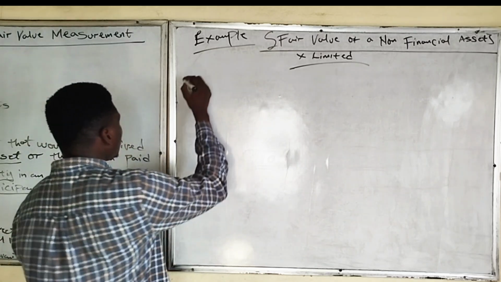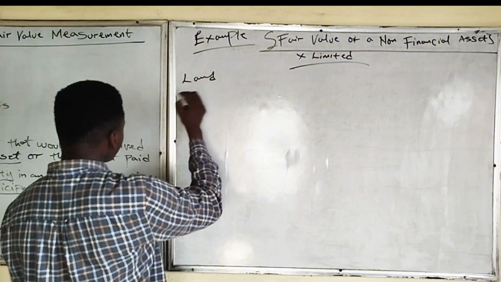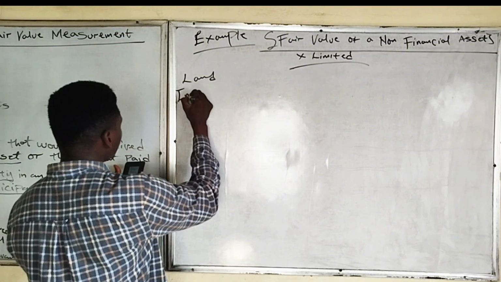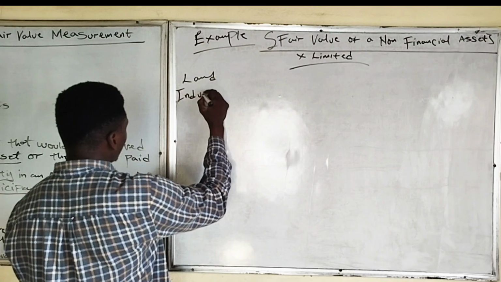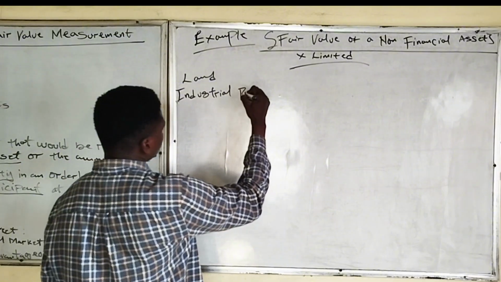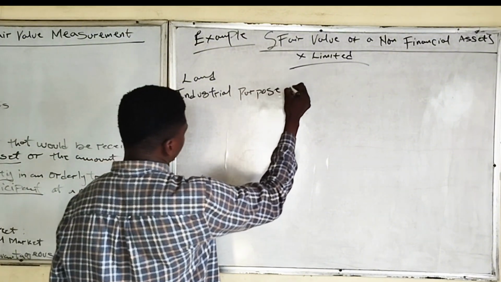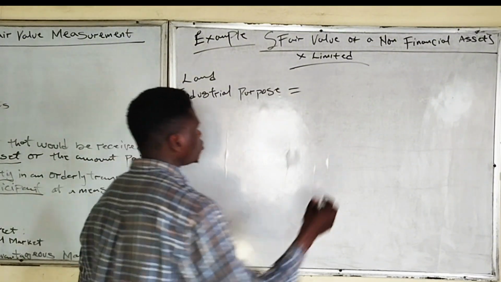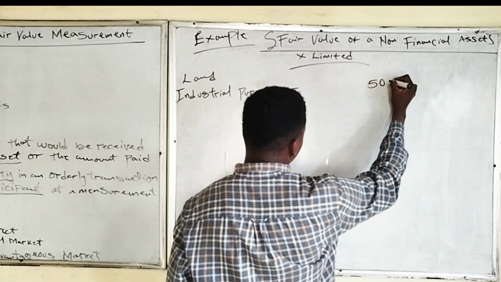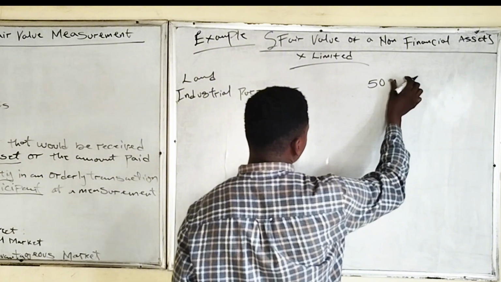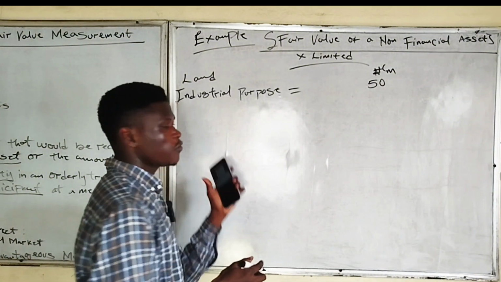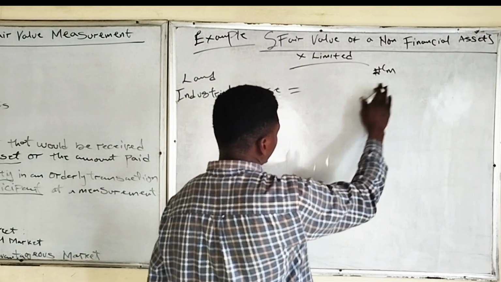So here, if the land we have is used for industrial purpose, then we can say that the fair value is 50 million. If used for industrial purpose, it would be 50 million.